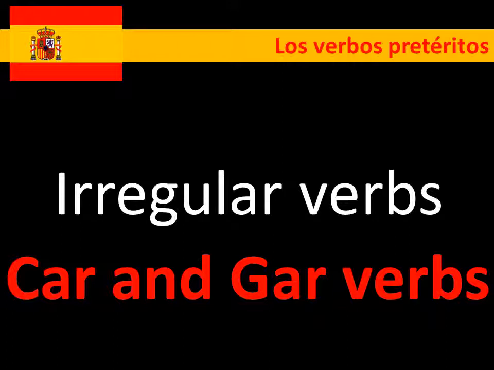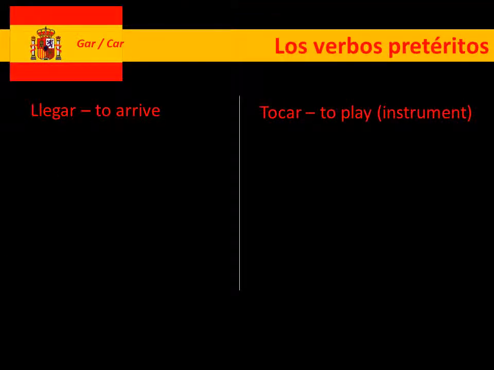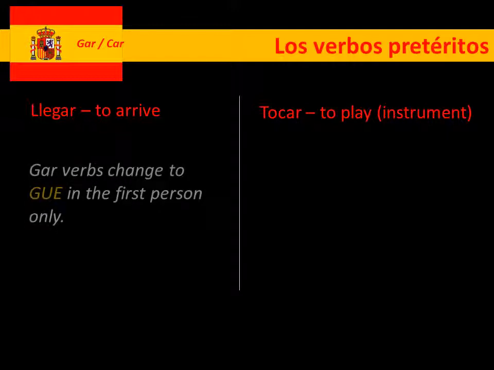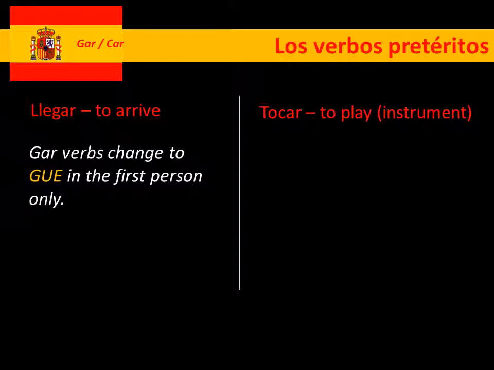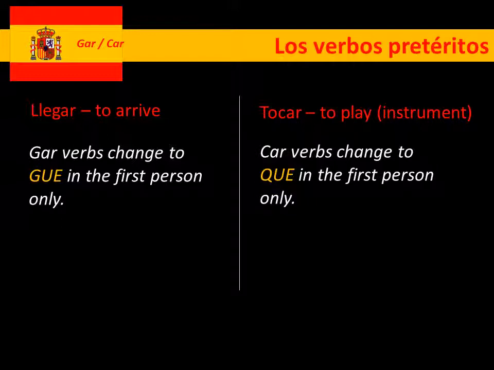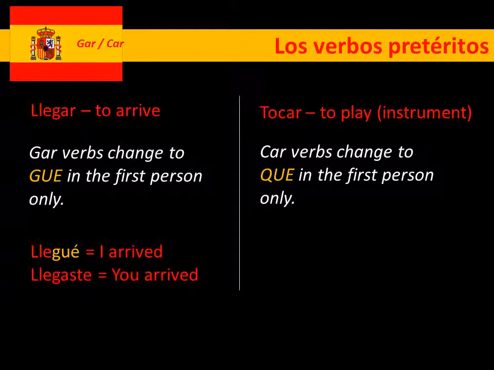Next up then, we're going to look at irregular verbs car and gar. Okay, so these are the verb infinitives that end car and gar. So we've got an example of llegar, to arrive, tocar, to play an instrument. So have a look at this one then. So gar verbs change only in the first person to gué, whereas car verbs are going to change only in the first person to qué. Quick example, llegué, I arrived. Whereas when it goes to the next person, llegaste, no problems.